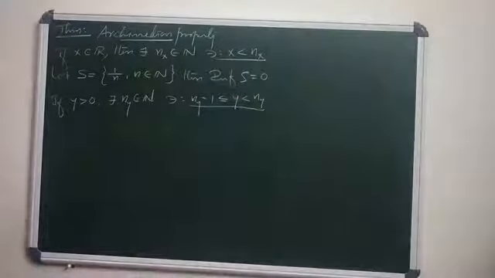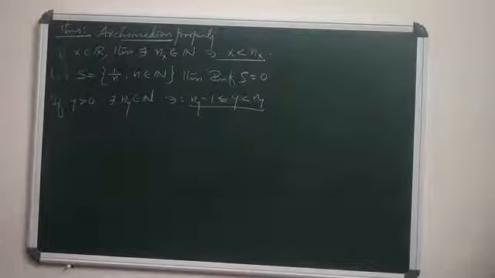This is another important result that depends upon the Archimedean property.